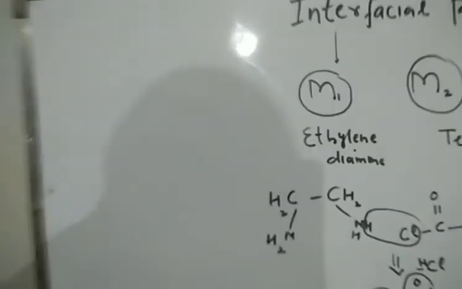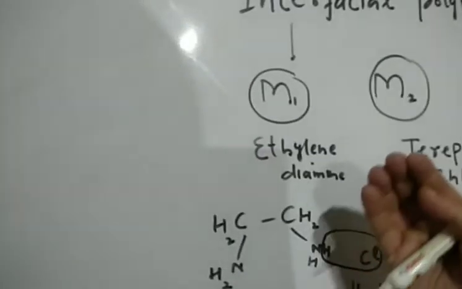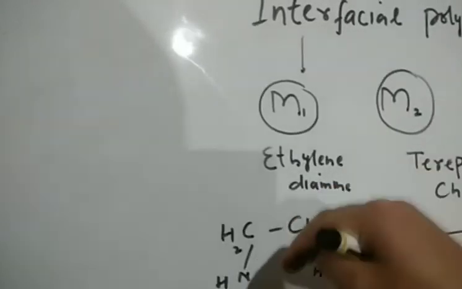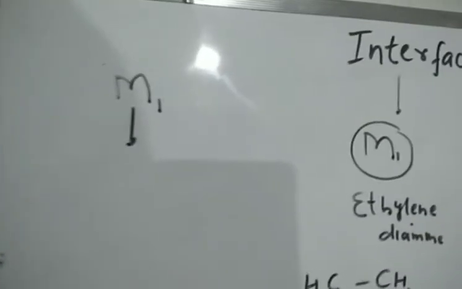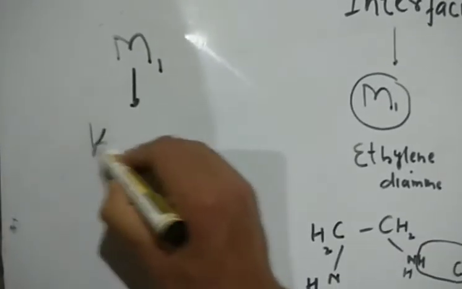Now what we do, इसमें हम क्या करते हैं, जैसे मैंने homogeneous में कहा था that the reactants should be miscible. लेकिन इस केस में we take this monomer M1 and dissolve it in a solvent where it is not miscible with the other. For example, ethylene diamine in this case is dissolved in an aqueous solution of potassium hydroxide.